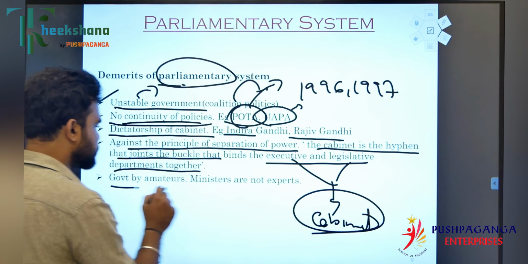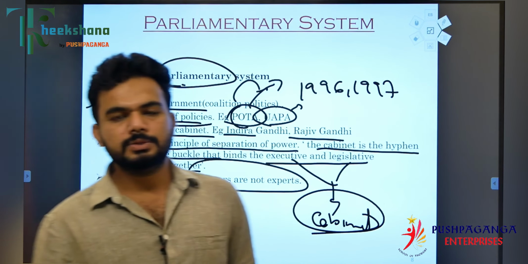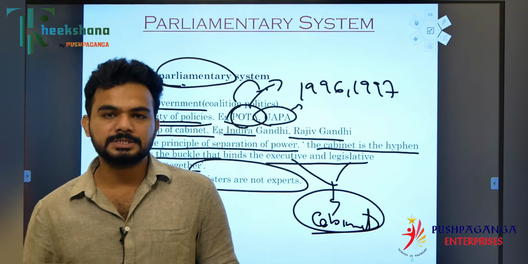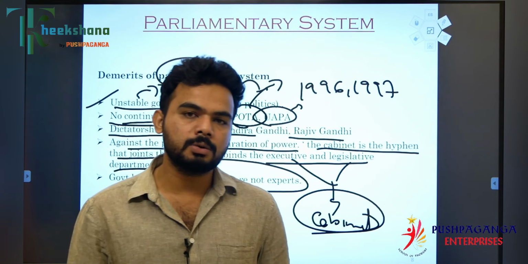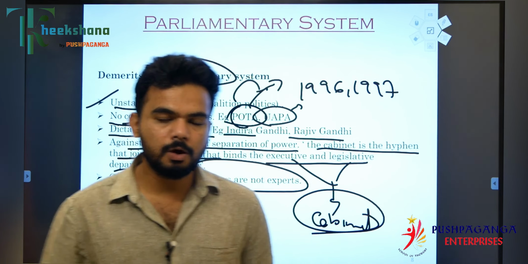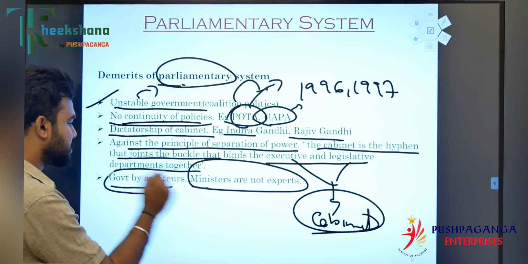So the government by amateurs: ministers are not experts. In the presidential form of the government, the government is always run by experts. The president can appoint the experts. Whom the president appoints need not be ministers or representatives. He always chooses the experts. Whereas here, the government is run by amateurs.